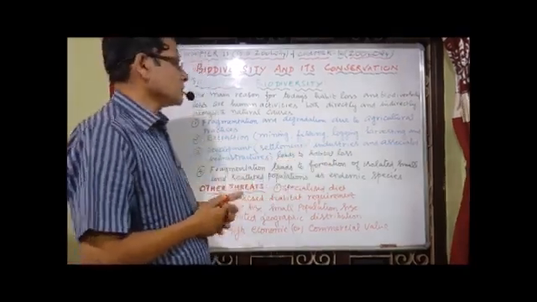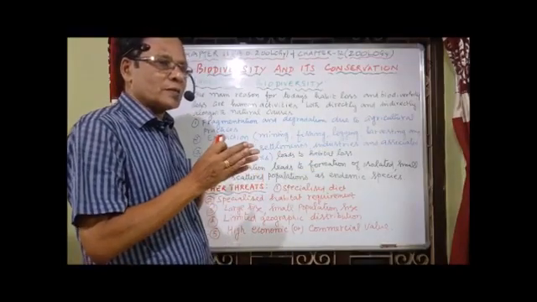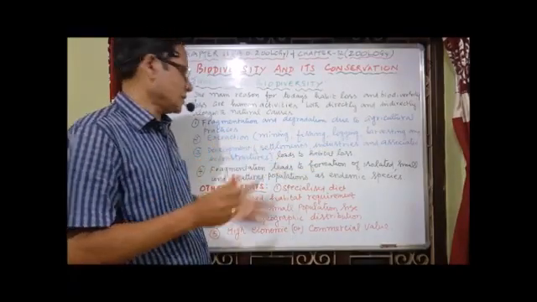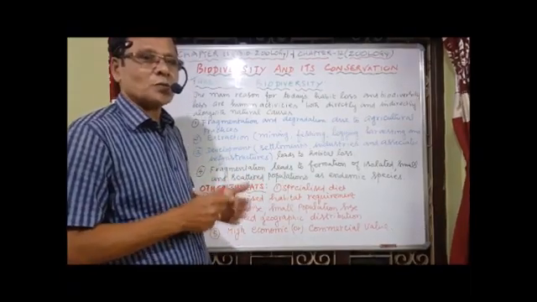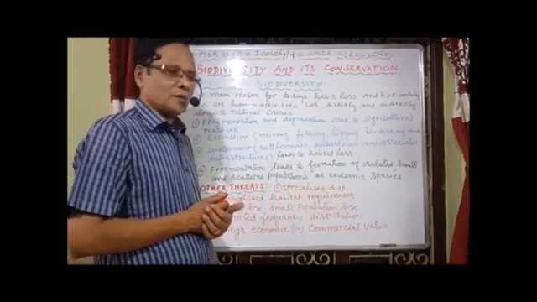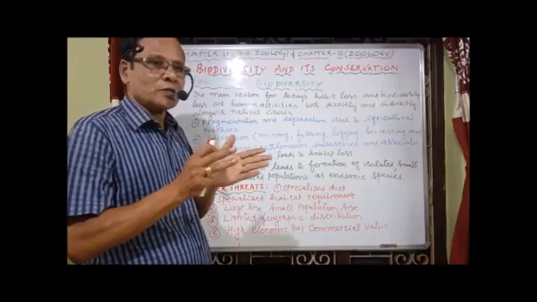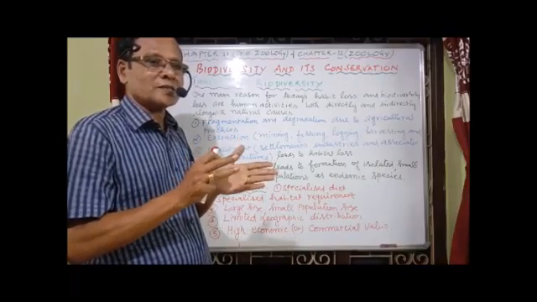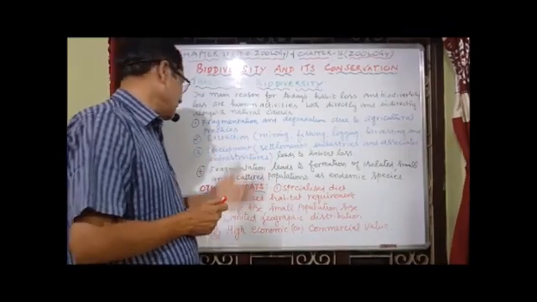Now the fragmentation is nothing but the fragmenting of the entire land into small areas. Fragmentation leads to the formation of isolated, small and scattered populations as endemic species. So that is called fragmentation. The total land area is being broken into many small, isolated, scattered populations. And that is what is known as fragmentation.